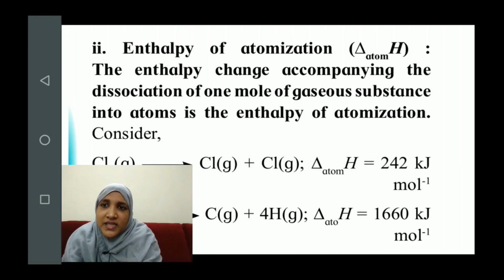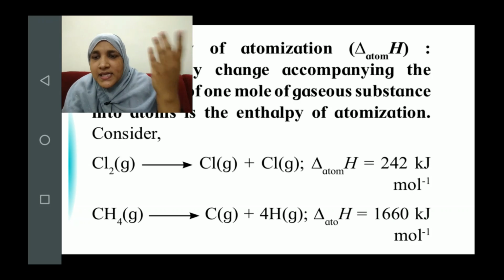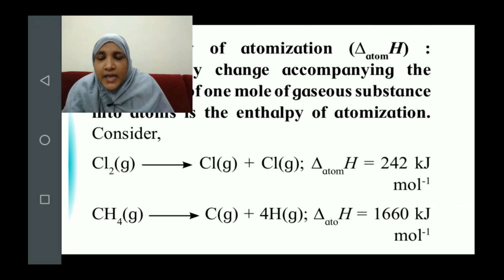In the same manner, the example of methane is also given. 1 mole of methane gas is undergoing atomization, that is, breaking into its constituent atoms in the gaseous form. Look, everything is in the gaseous form, forming carbon and hydrogen.